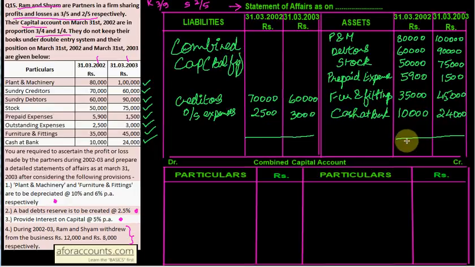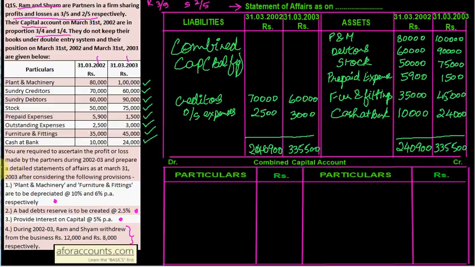The total of this column is 2,40,900, and total of this column is 3,35,500.